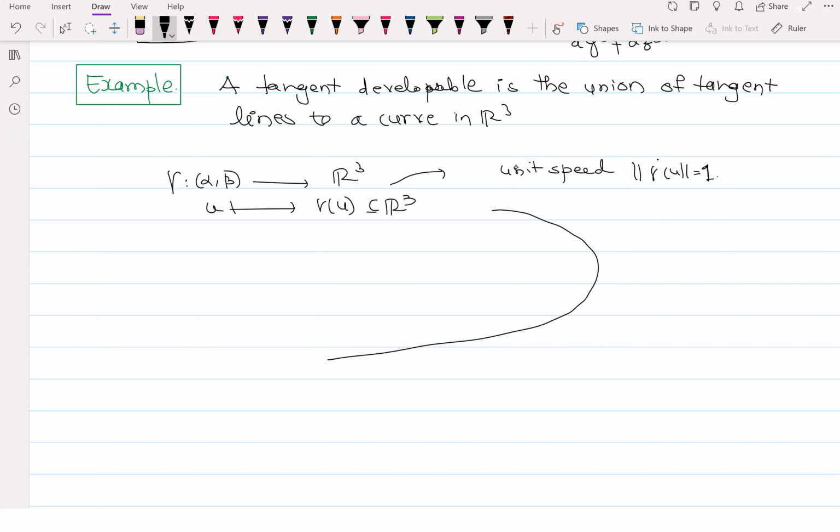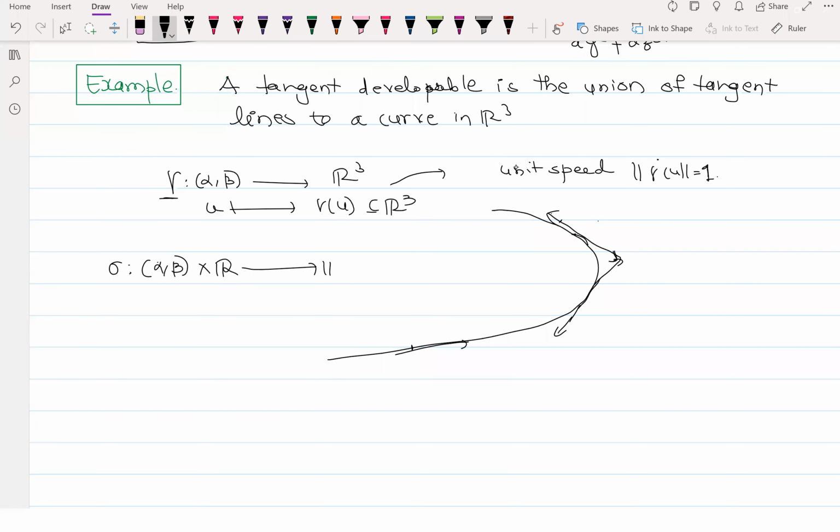Then for every point, we are going to attach a tangent. You look at the tangent line at all these points, and we take their union. Whatever is formed is called the tangent developable. Can you tell me what the points on this will be? First, let us write down a parameterization. This will be from (alpha, beta), the domain of gamma, cross R, since we need the entire line.